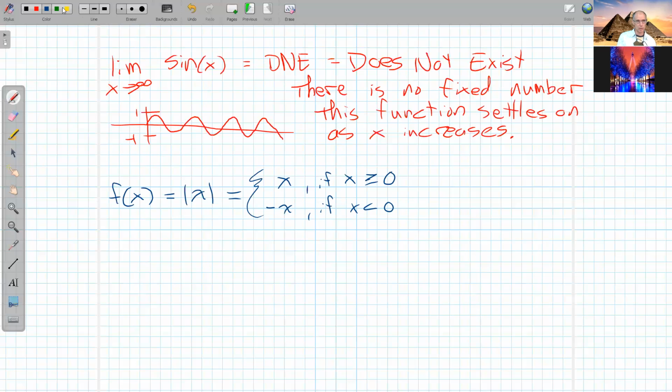Next, think about the derivative of this function. F prime of x, what does that look like? Well, to get that, we have to look at the piecewise function. So the derivative of x would just be 1, and that happens if x is greater than or equal to 0. However, if x is a negative number, the derivative of negative x would be -1 if x is less than 0. So that's the piecewise definition of the derivative of the absolute value of x, right? So again, this is the derivative with respect to x of the absolute value of x.